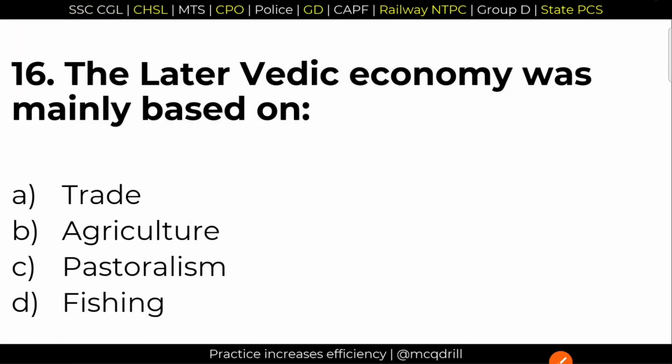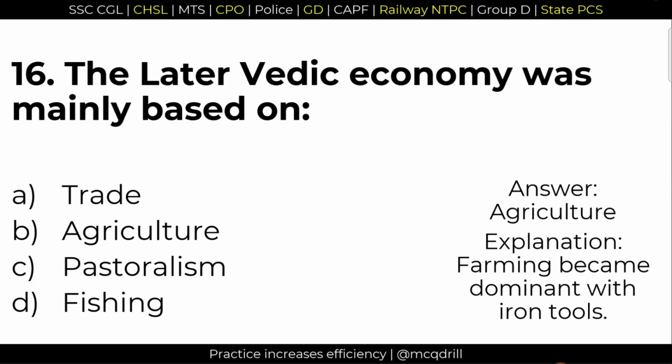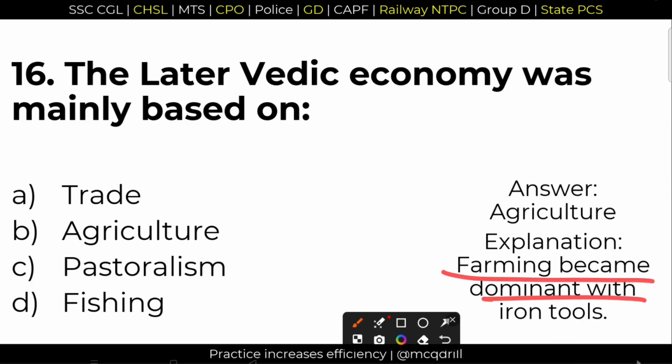16. The later Vedic economy was mainly based on agriculture. Option B, very important question. Farming became dominant and iron tools were extensively used in later Vedic period.